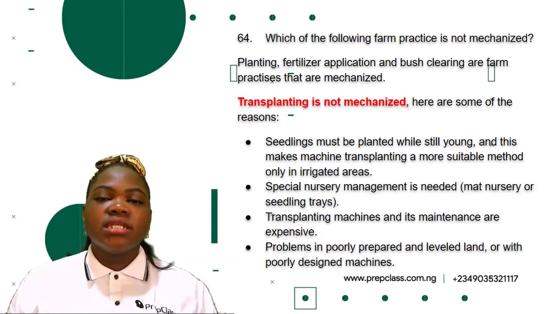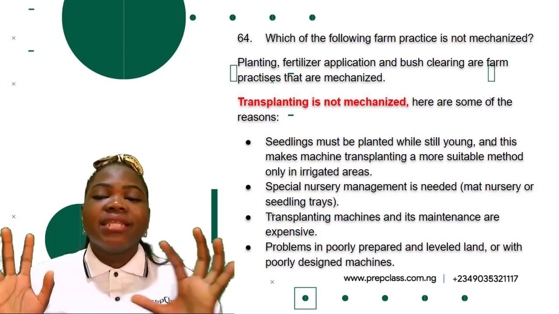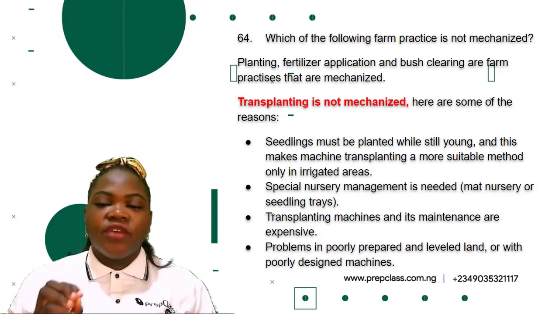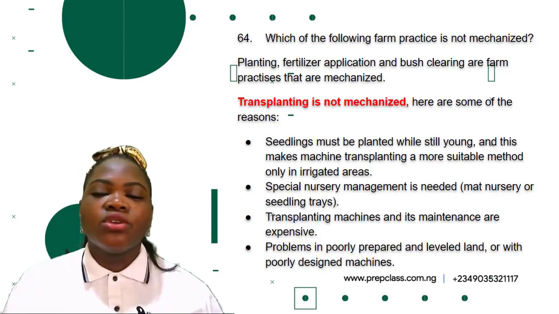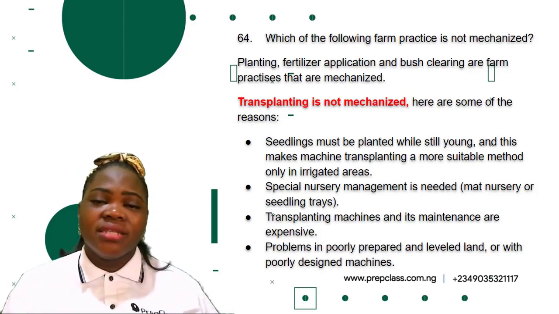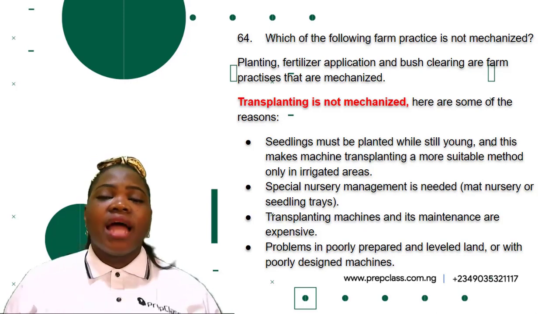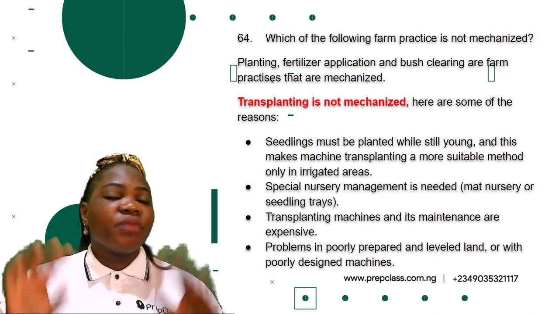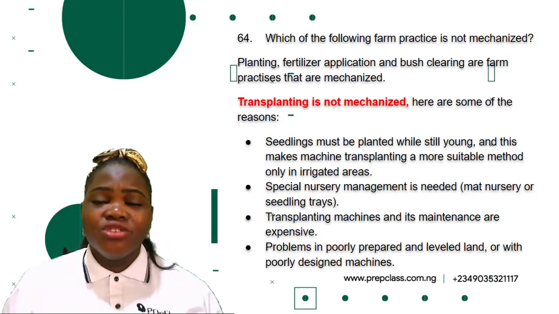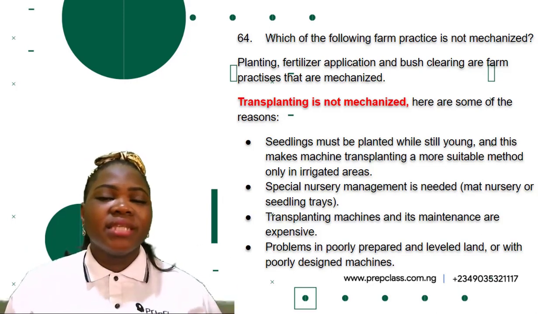Here are some of the reasons for transplanting not being mechanized. The first one is that the seedlings must be planted while still very young, and this makes machine transplanting a more suitable method only in irrigated areas. So this is a limitation of mechanized transplanting. Another one is that there must be special nursery management. You need mat nursery and seedling trays, which makes it so expensive.